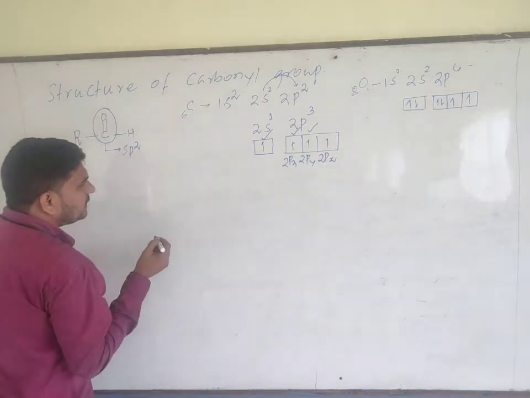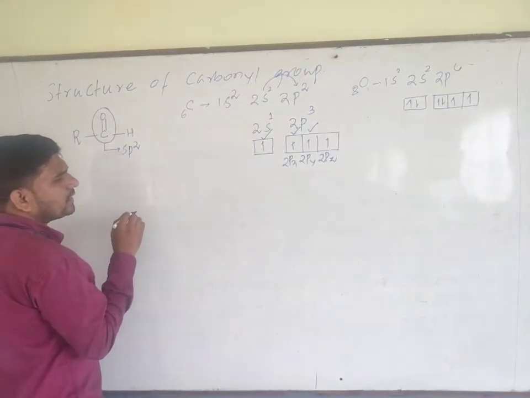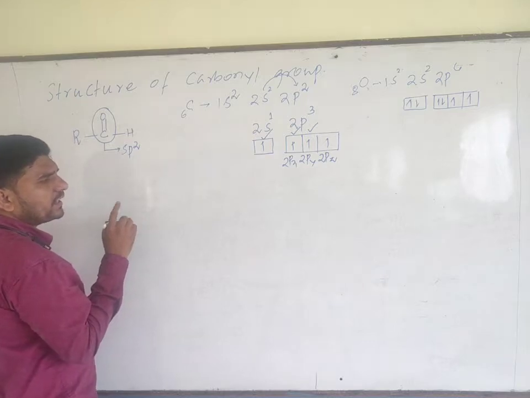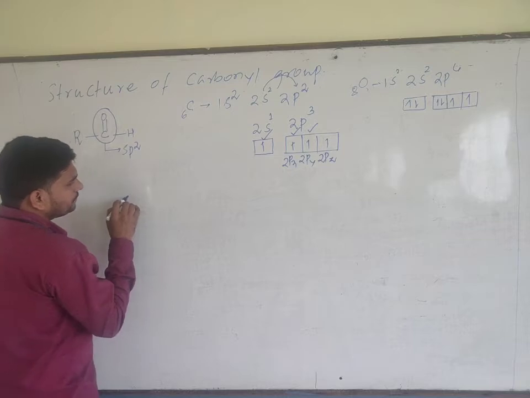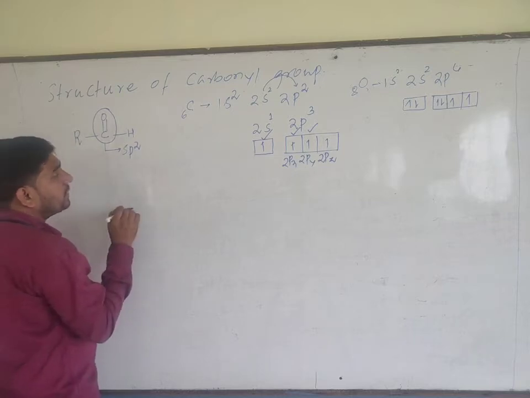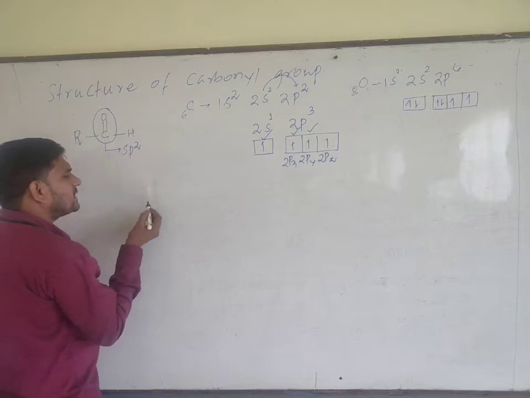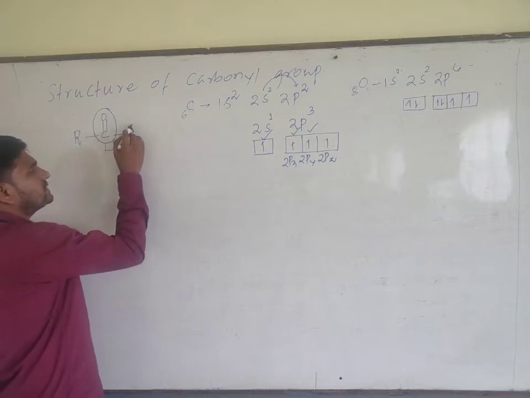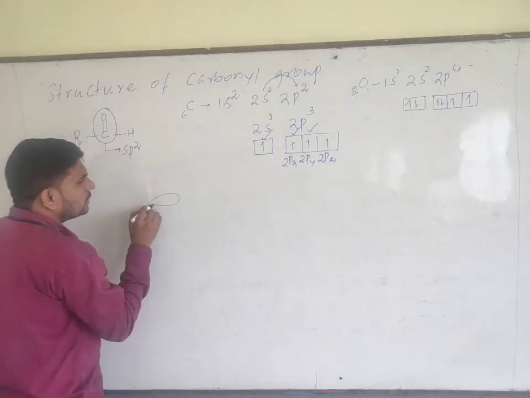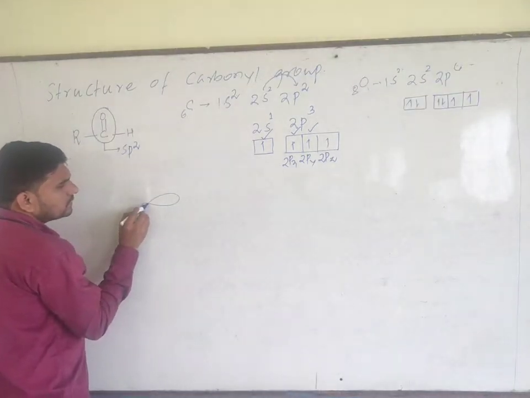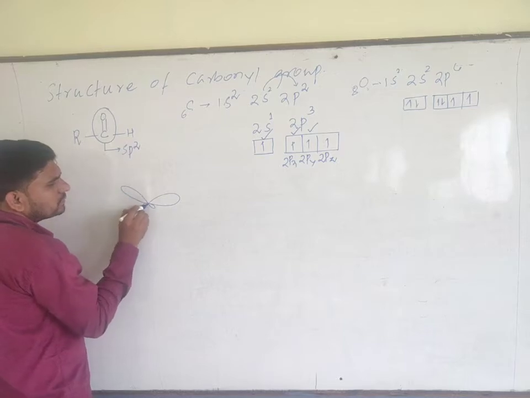Therefore, we know that 3 sp2 hybrid orbitals are arranged in a trigonal planar geometry. Okay. Therefore, I will draw the orbital diagram of this carbonyl carbon in case of aldehyde as well as ketone. Actually, if you replace this H by R, aldehyde becomes ketone. How many sp2? 3 sp2.